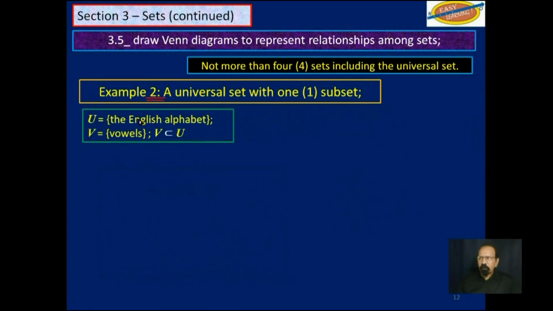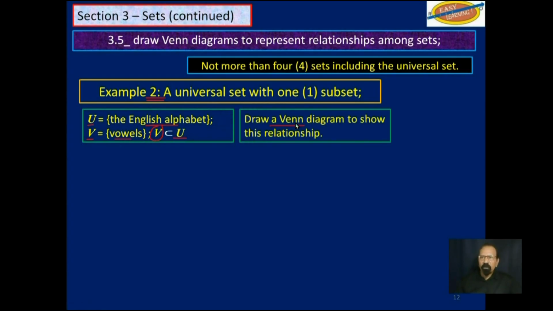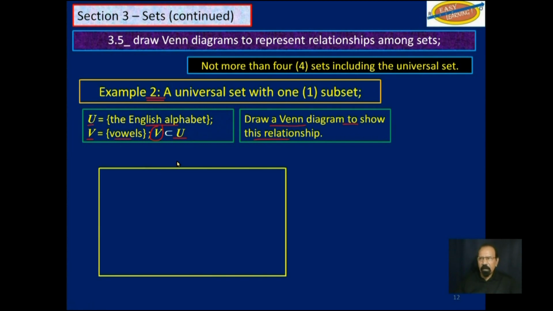If we use for the universal set the English alphabet, and for one of its subsets, the vowels, V is a subset of U. If we were to draw a Venn diagram to show this relationship, of course we start with a rectangle, and we will label it U, English alphabet. Inside, we draw a simple geometric shape, a circle, and then we will label that circle in there, V, vowels.